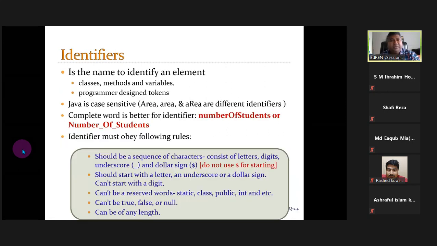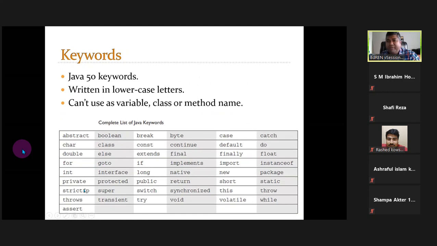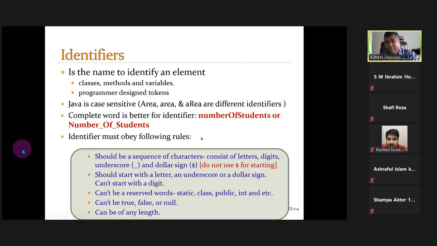Now, an identifier is basically a name you provide to an element. The element can be a class, method, or variable. You define the name yourself, not like the predefined names we use, which are the keywords. The programmer can design this token by themselves and put the name for it. That's called an identifier: providing a name to a variable, method, or class. The name is the identifier. Okay, Java is case sensitive.